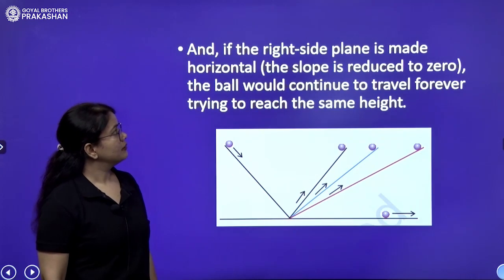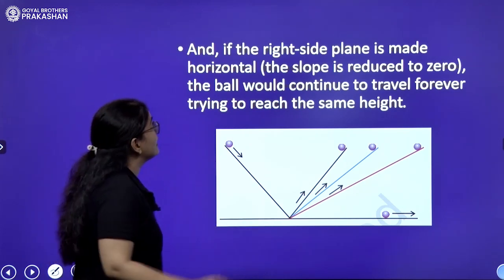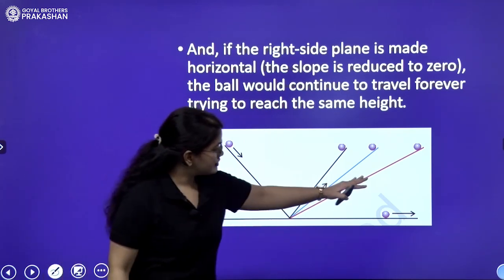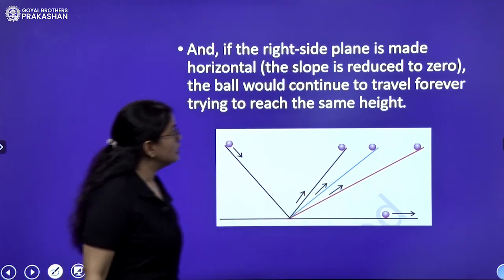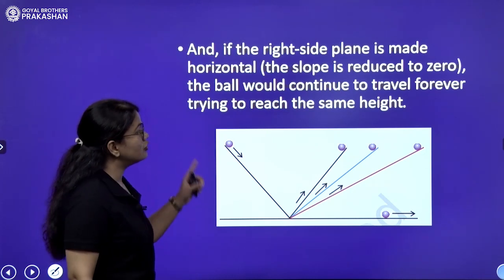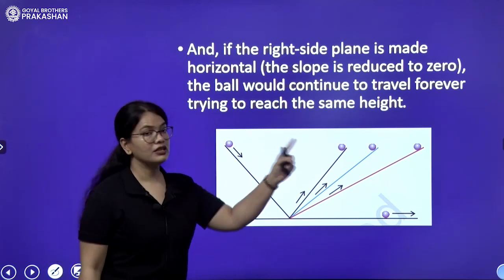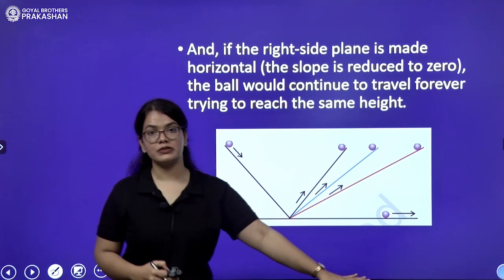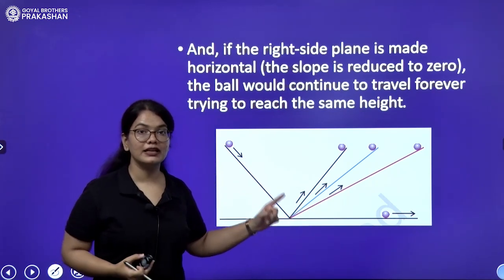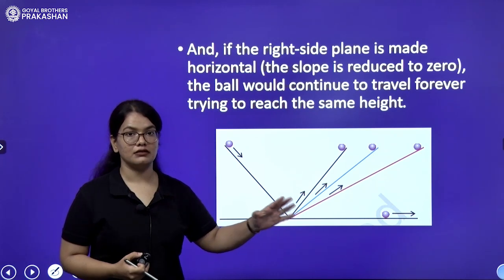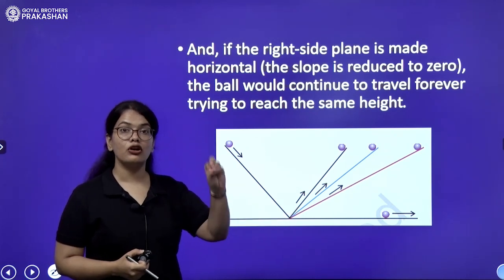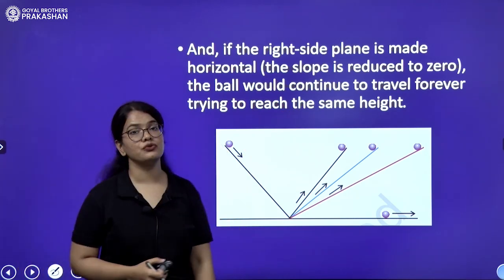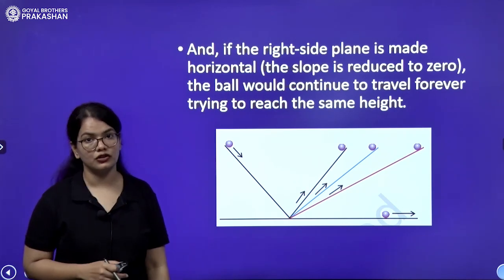Also, if you increase the inclination again, it will again travel extra distance and reach the same height. But the most important part is that if the right side of the plane is made horizontal, the slope is reduced to 0, and the ball will continue to travel forever trying to reach the same height. Such an interesting example. We thought that the ball should stop somewhere, but Galileo deduced that if it is a frictionless surface, with no friction, the ball should go on moving, it should not stop. And this gave rise to a very important law, the first law.